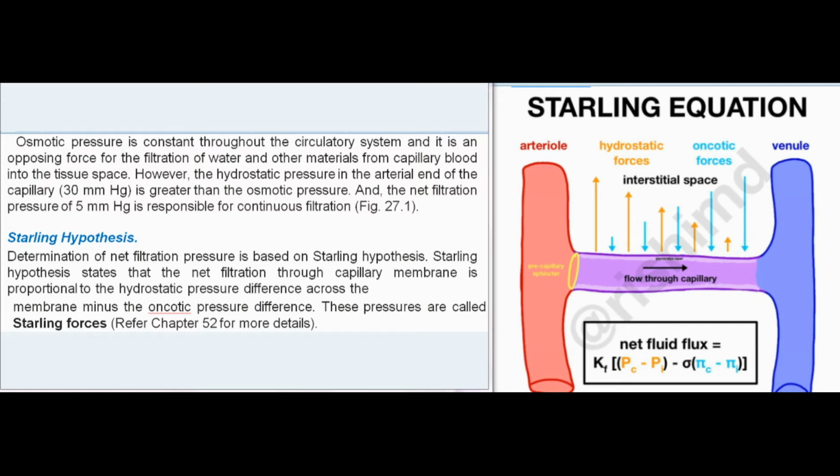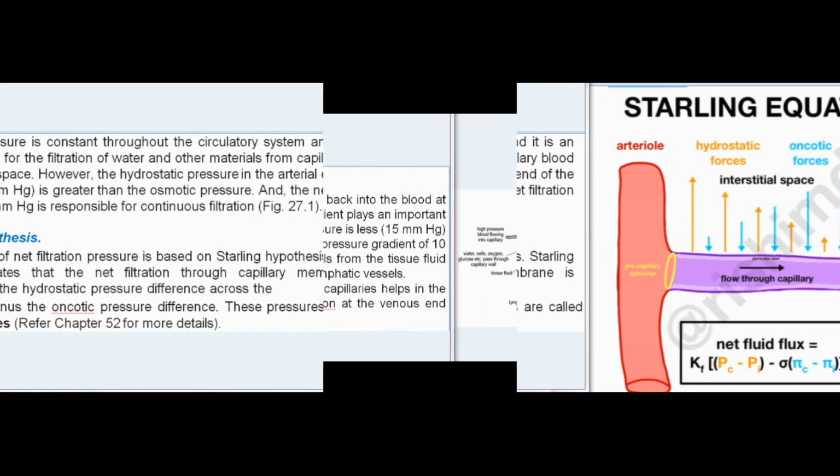However, the hydrostatic pressure in the arterial end of the capillary, 30 mm Hg, is greater than the osmotic pressure. And, the net filtration pressure of 5 mm Hg is responsible for continuous filtration, Fig 27.1. Starling Hypothesis. Determination of net filtration pressure is based on Starling Hypothesis. Starling Hypothesis states that the net filtration through capillary membrane is proportional to the hydrostatic pressure difference across the membrane minus the oncotic pressure difference. These pressures are called Starling forces, refer Chapter 52 for more details.